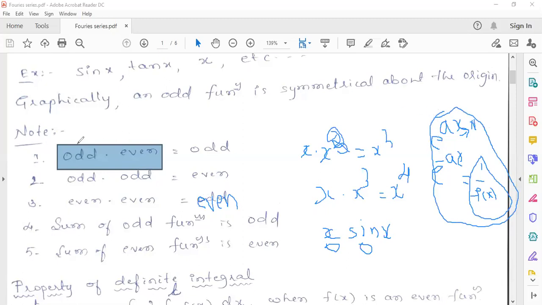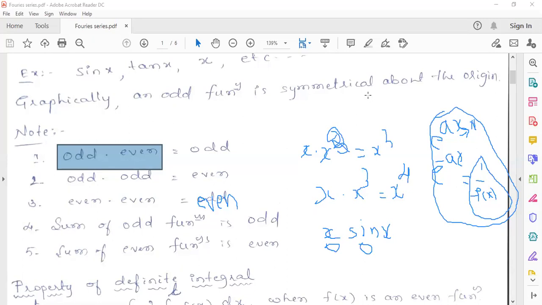Next, how do we find the Fourier series expansion of a function when it is odd or even? You are already familiar with finding the Fourier series expansion of the function f of x equals x. You have already done x square, and you have done 5 minus x. The same thing you are going to apply. The interval may be minus L to L or minus pi to pi. We are not going to study 0 to 2 pi and 0 to 2L.